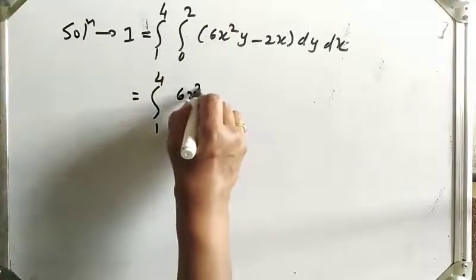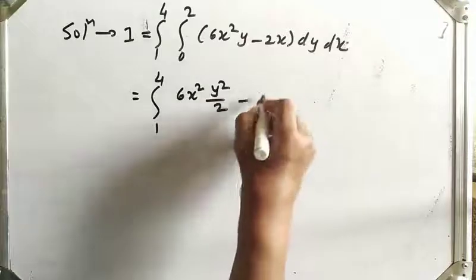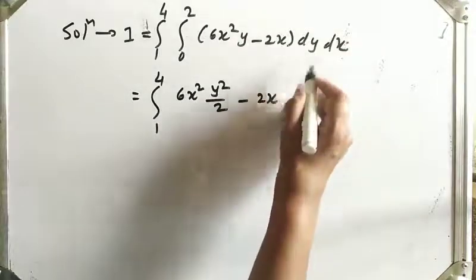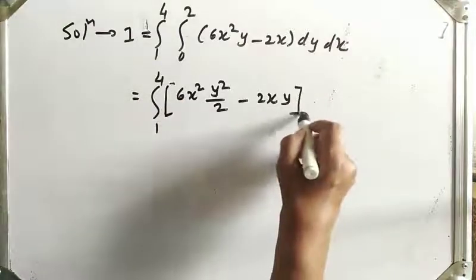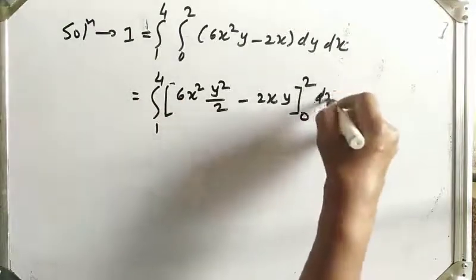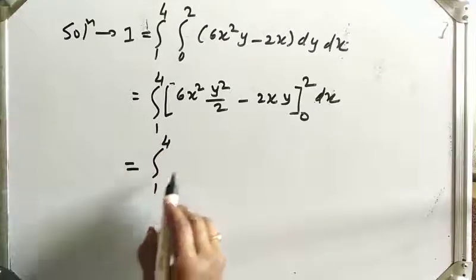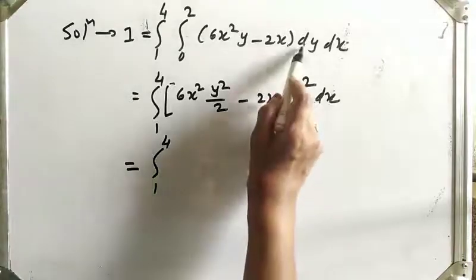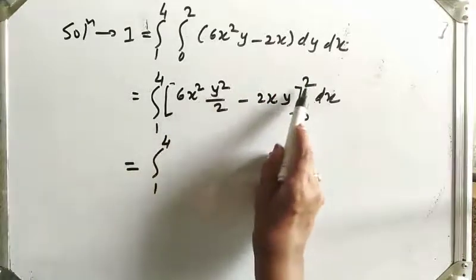6x² is constant, the integration of y dy is y²/2, minus 2x is constant, the integration of dy is y. The limits are from 0 to 2, then dx, which is equal to the integral from 1 to 4. So we integrate with respect to y, apply the limits, put y equal to 2 and then 0.